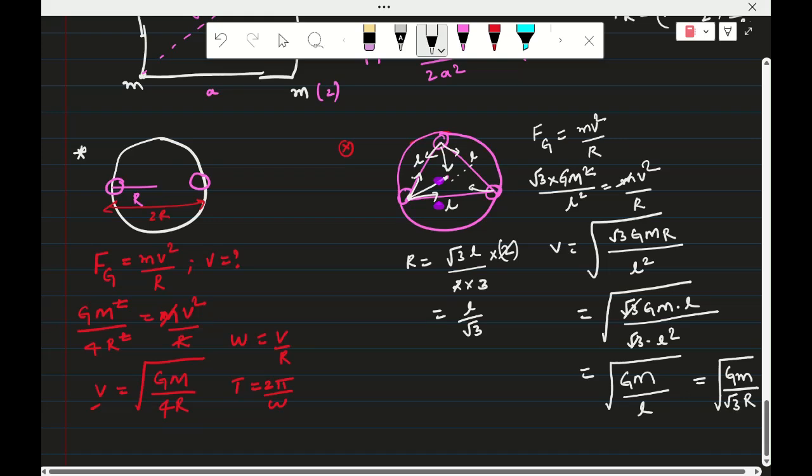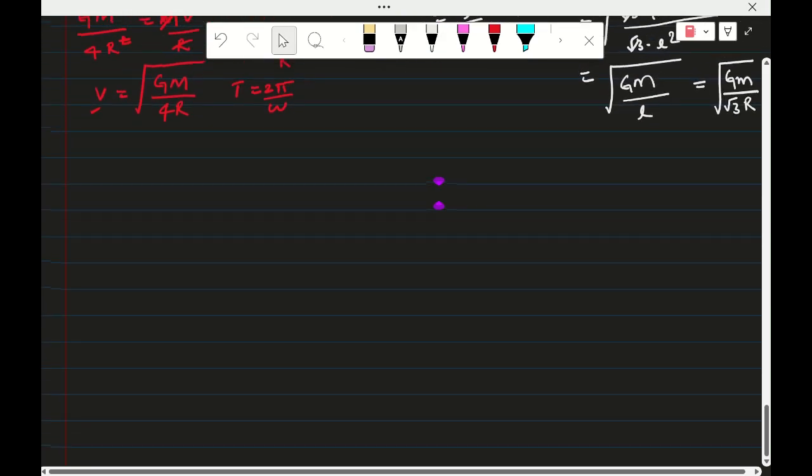So both are equal only. This is the velocity. Similarly there are 4 particles, a similar model, another one. So there are 4 particles moving in a circle under their mutual gravitational force.